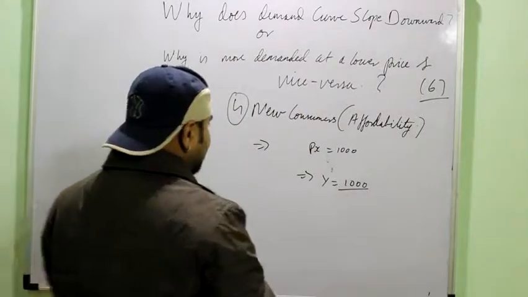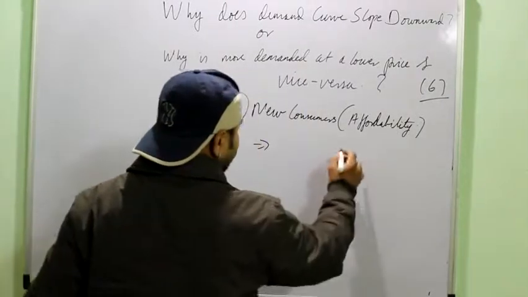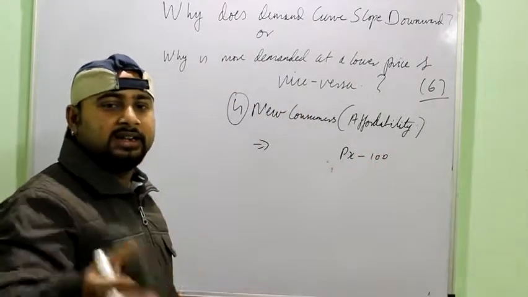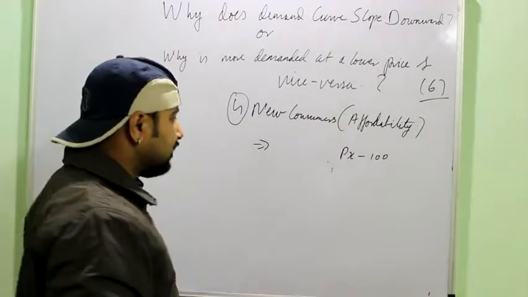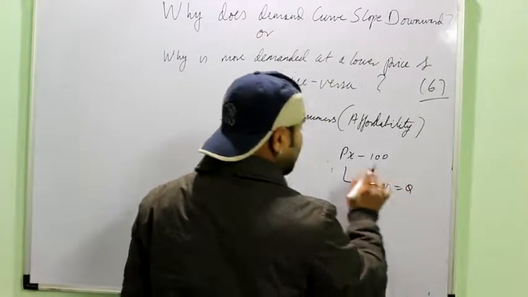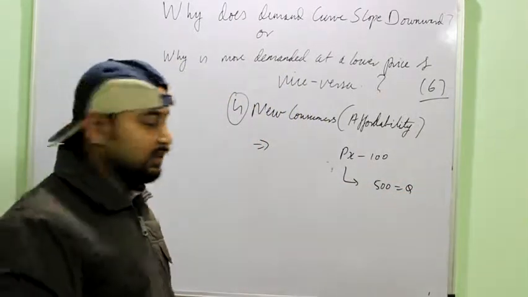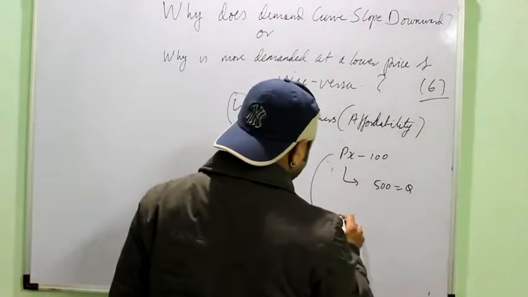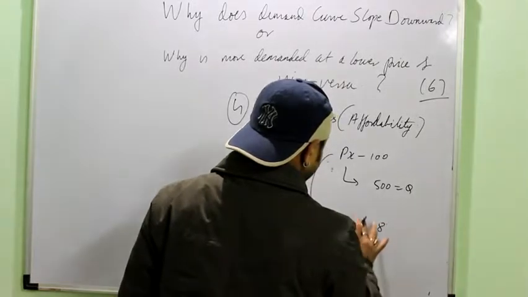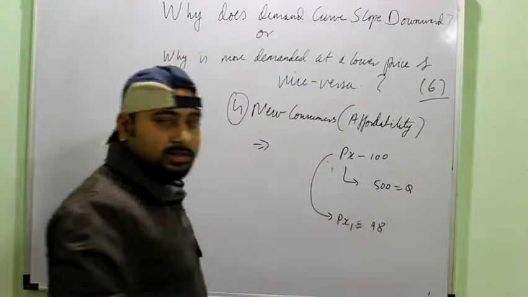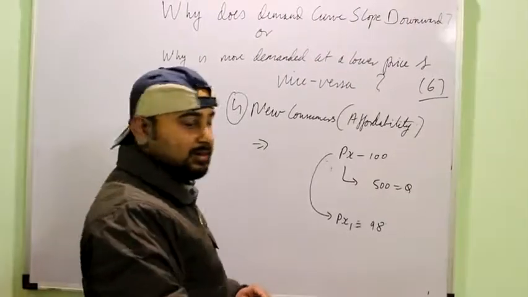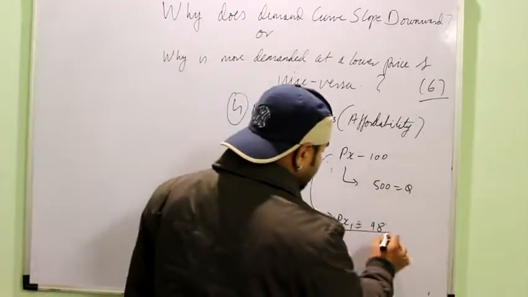Suppose the price of any commodity is say rupees 100, and in a particular city, take a city, take an economy, take a village, anything, say there are 500 people who have 100 rupees with them, right? Now suppose the price of this commodity comes to 98. Then what do you think? Okay, so now see, suppose the price of this commodity falls to 98.